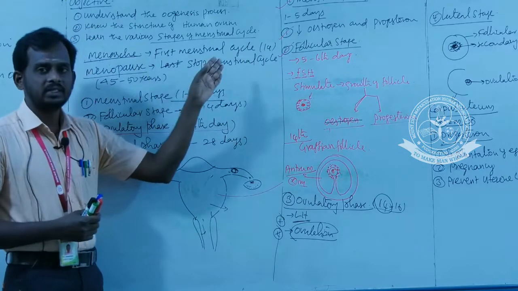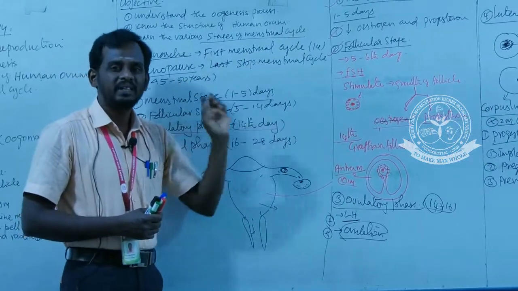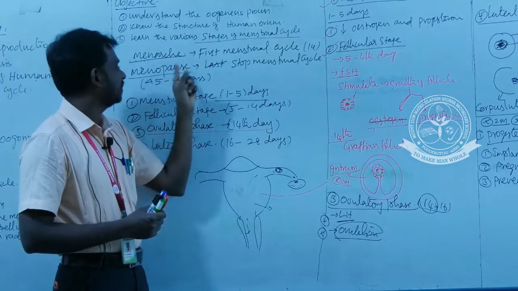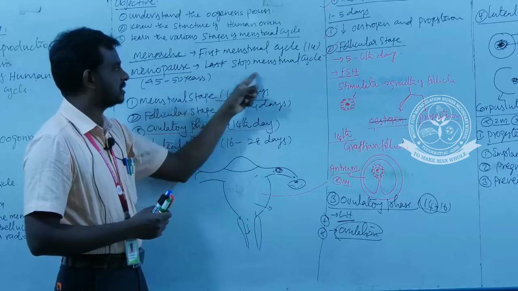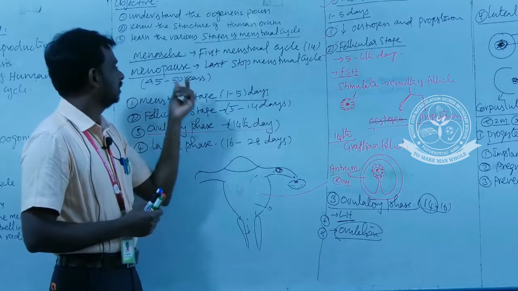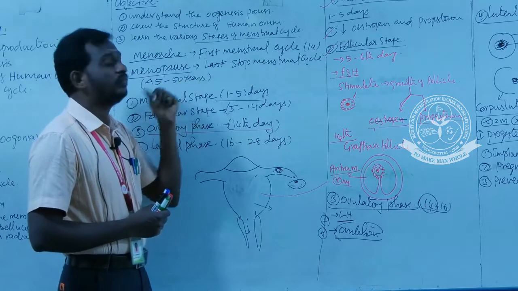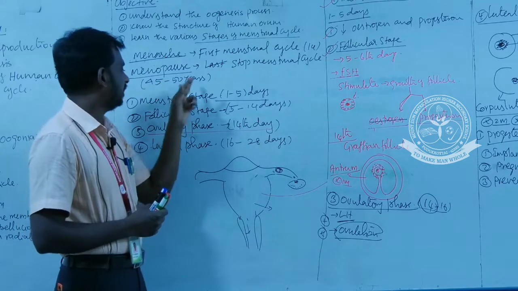So the menstrual cycle is a 28-day periodic cycle. The first menstrual cycle is called menarche, and the last one is menopause. This last menstrual cycle, or menopause, may happen at 45 to 50 years of age.